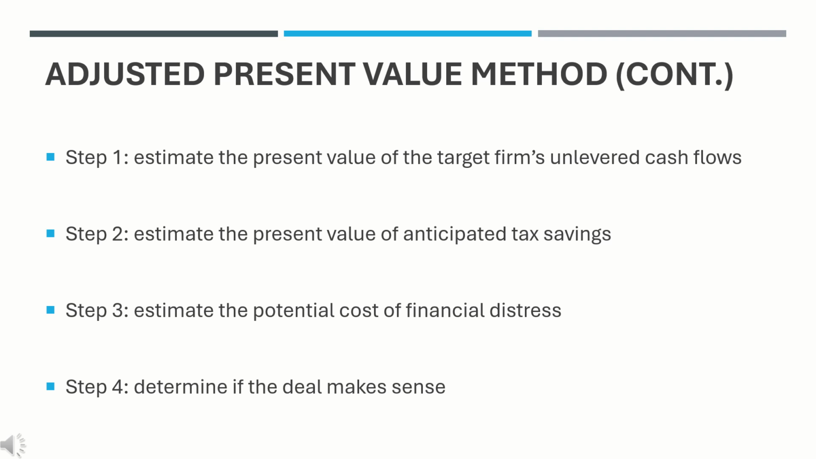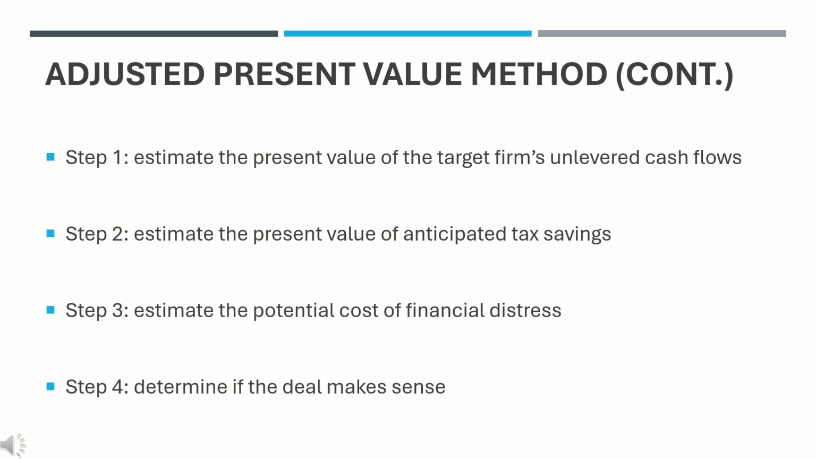Step 3. Estimate the potential cost of financial distress. The magnitude of the cost of financial distress can range from 10% to 30% of a firm's pre-distressed market value. The probability of financial distress can be estimated by analyzing bond ratings and the cumulative probabilities of default for bonds in different ratings classes over 5 and 10-year periods.